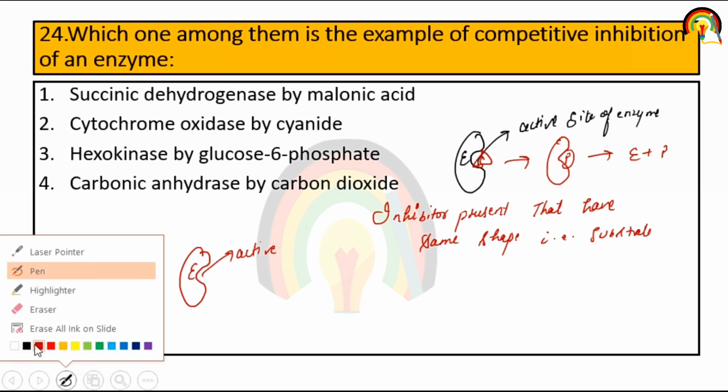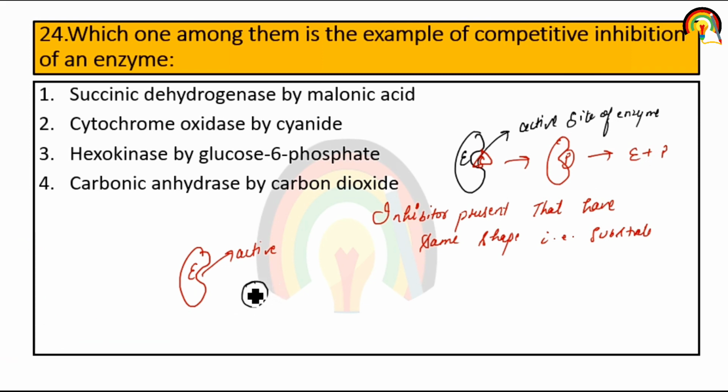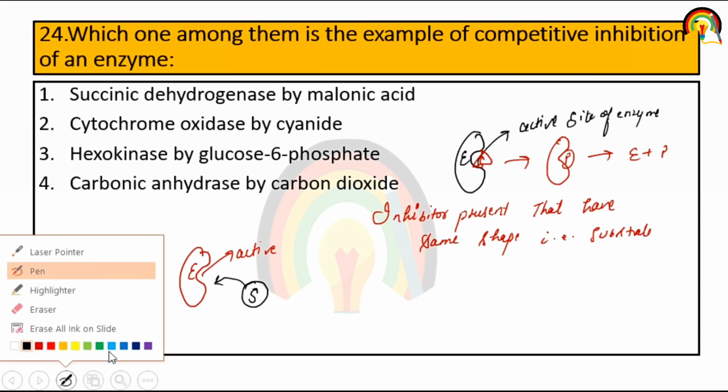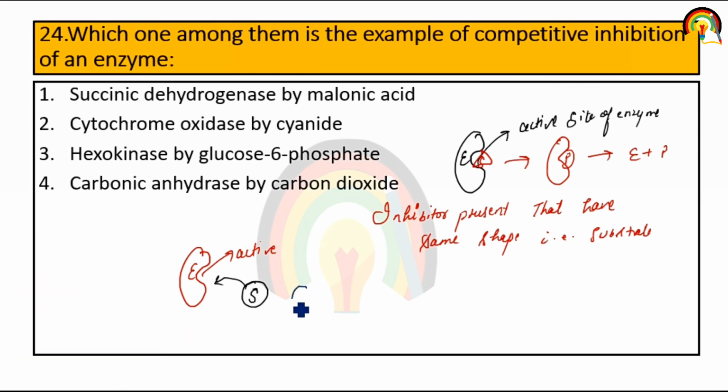Let's suppose this is the shape of the substrate that can bind here, and the inhibitor present in solution also has the same shape, so it can also bind here to the active site of the enzyme. So there is a competition between substrate and inhibitor for the binding site of the enzyme, that is the active site. So that is competitive inhibition of enzyme. The example is succinic dehydrogenase by malonic acid.